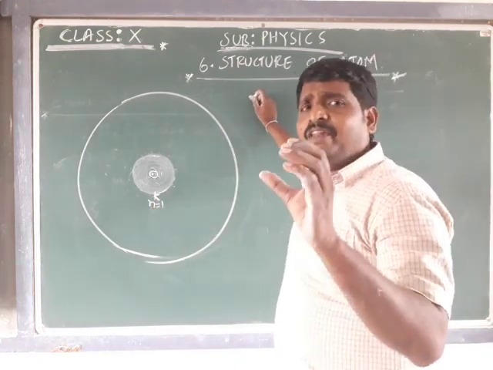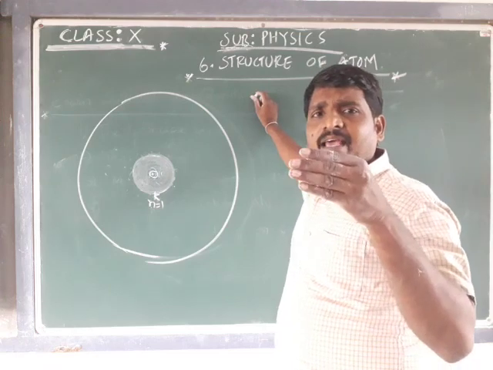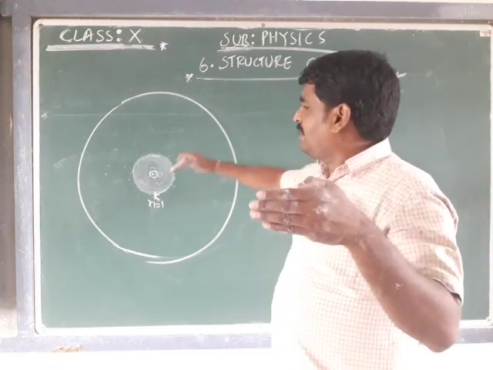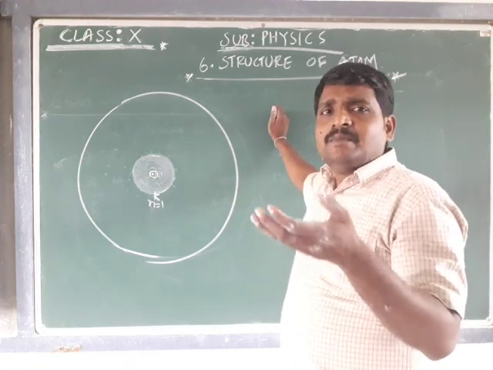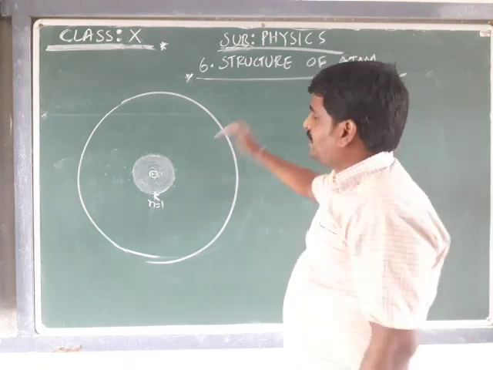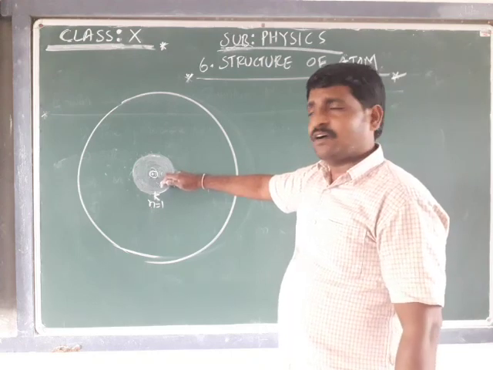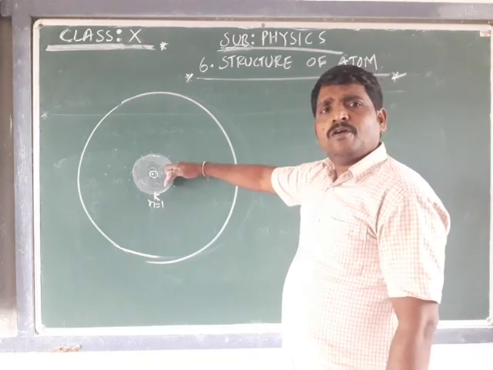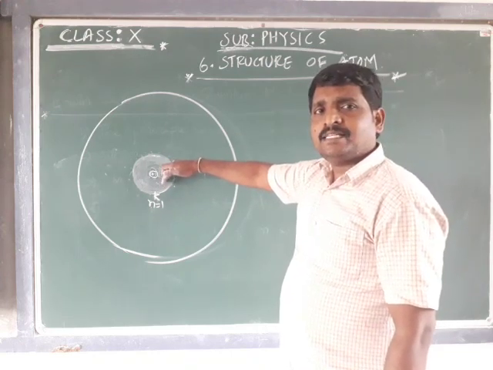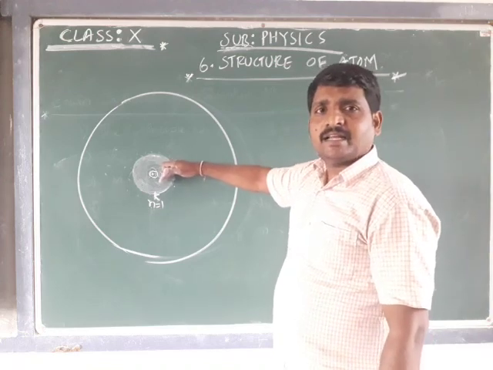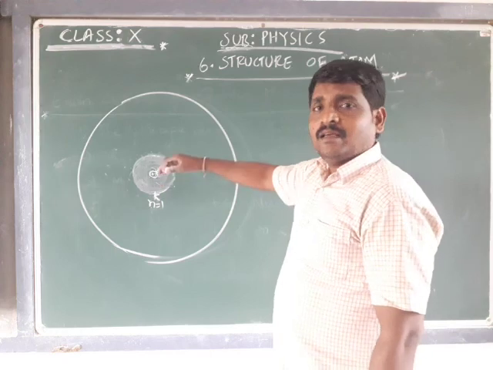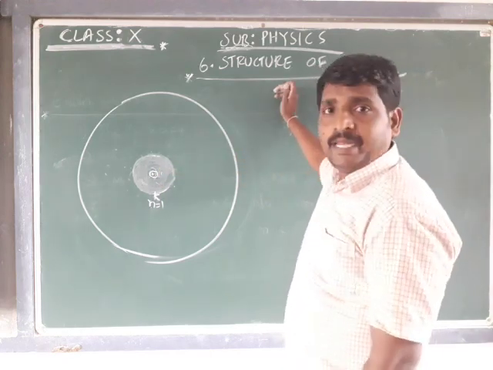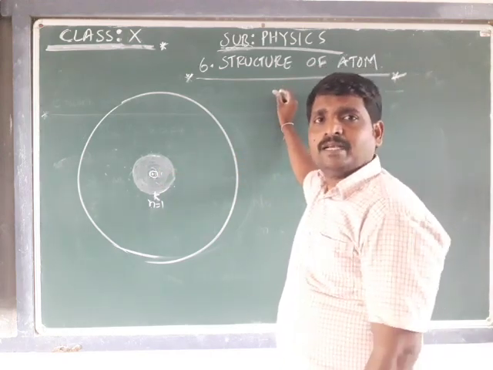For every region, based on the quantum number, there exist some subshells. To know how many subshells a region, orbit or shell contains, that can be obtained from the angular momentum quantum number.